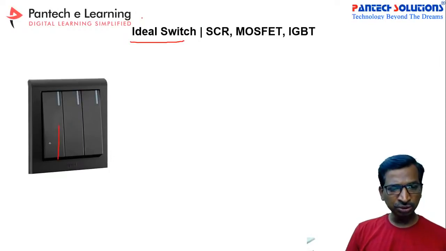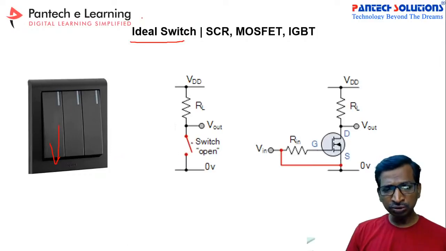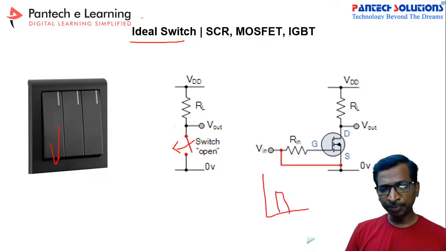Suppose you are pressing the switch, then what will happen? The switch will get closed. Similarly, for MOSFETs or IGBTs or SCR, we can take any one of these as an example. If you are applying a gate pulse here, whenever the gate pulse is available, the MOSFET will get closed.